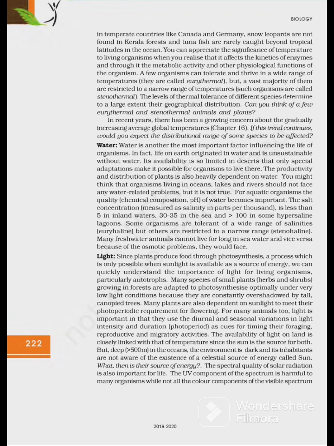In recent years, there has been a growing concern about the gradually increasing average global temperature. If this trend continues, would you expect the distributional range of some species to be affected?